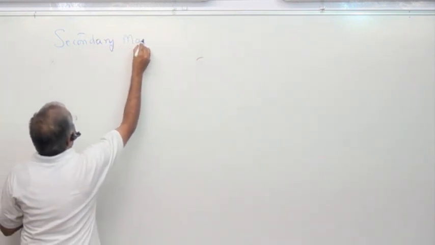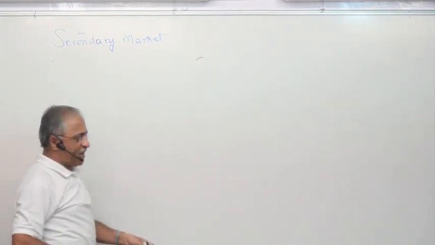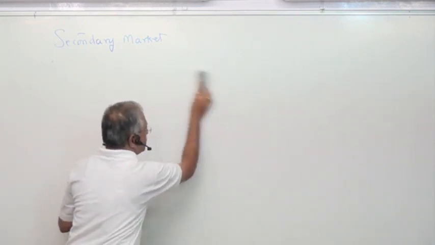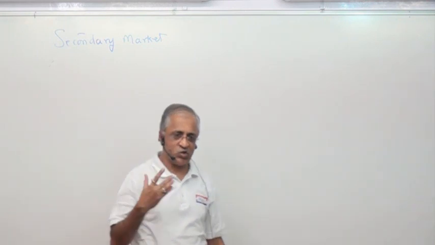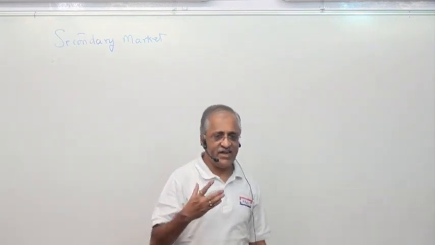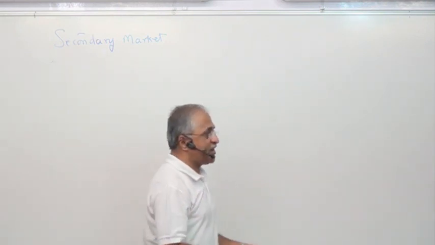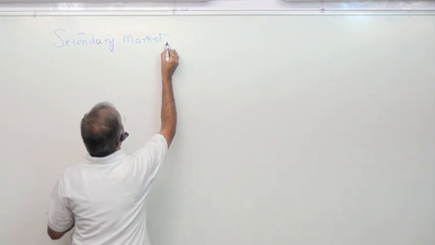How does a secondary market work? Whatever money is raised in the primary market or instruments which have been issued, their trading takes place in the secondary market. So secondary market trading should take place like this.